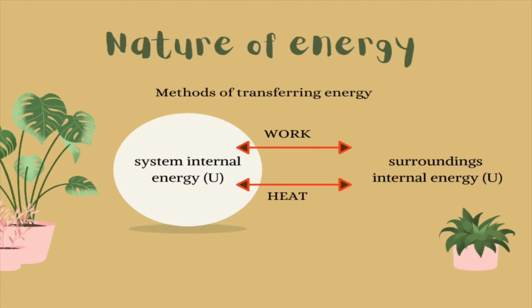Of course, when we transfer this energy, it has to go somewhere, so we put it in the surroundings. The surroundings also have their own internal energy. Since they also have internal energy, the process could go in the reverse way. That means the surroundings could also transfer energy, or heat, into the system.